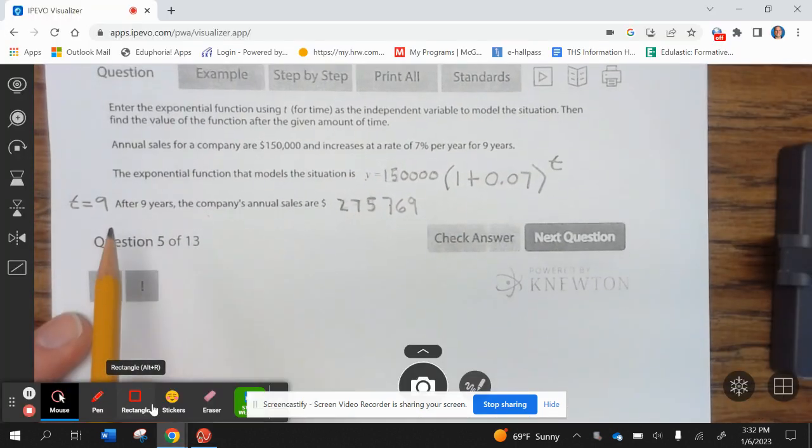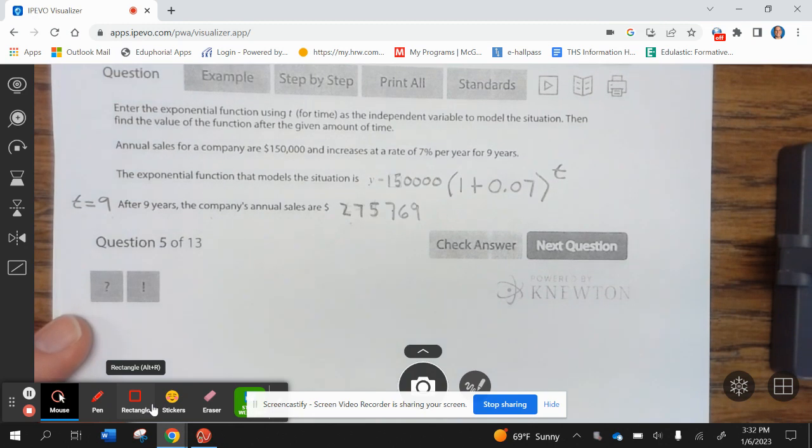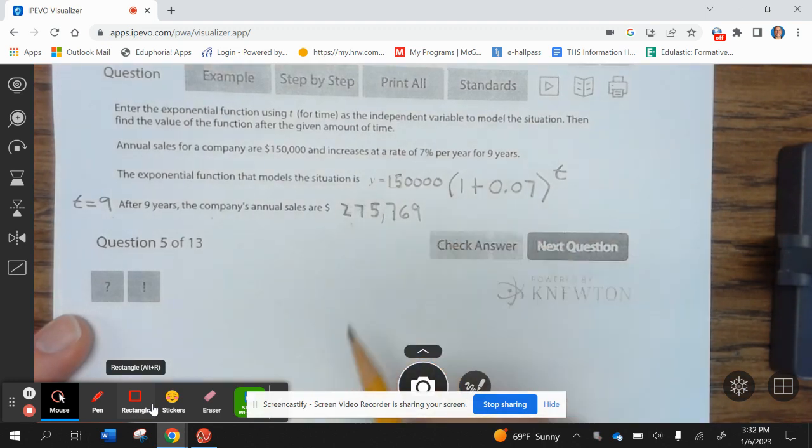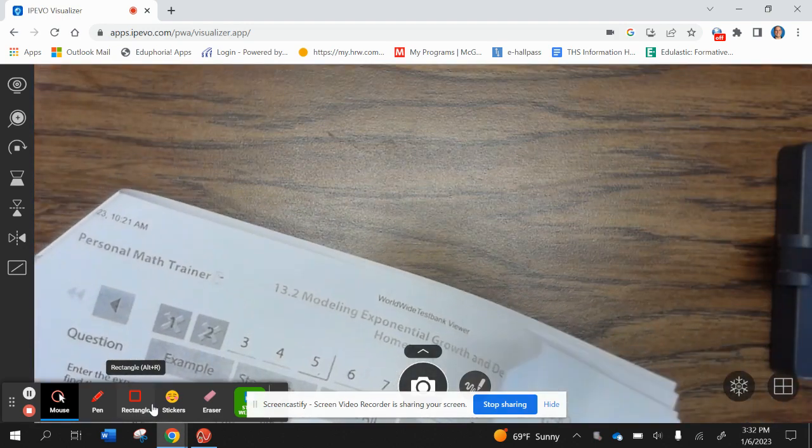All right, so I want to put the t equals on here and then the value right there. So after 9 years, the company's annual sales are $275,000. All right, let's go and take a look at the next example.